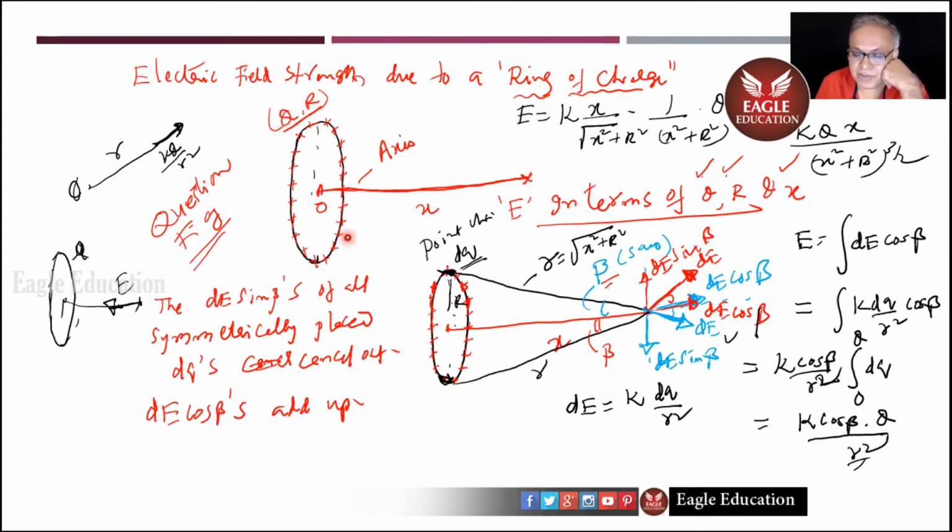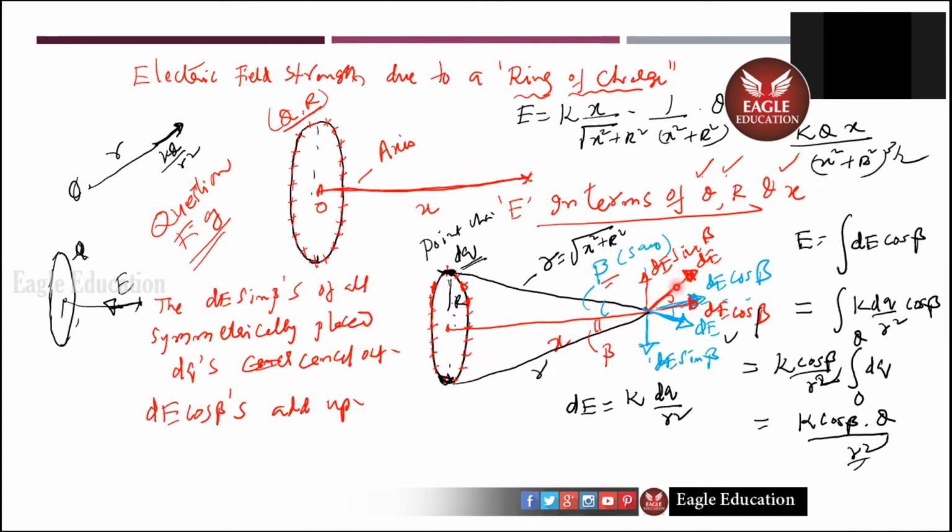So for that, what did we do, child? We considered dq here, whose electric field is away from it, which I'm showing by the laser pointer. And we consider this angle as beta. And we consider another symmetrical charge dq, whose electric field is away from it.